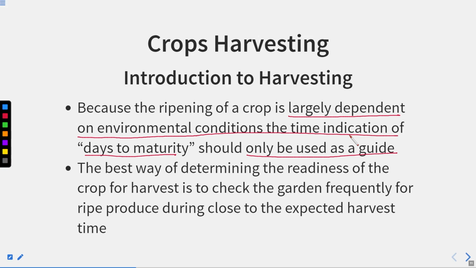We know that the spores of fungi and bacteria are all present in the atmosphere. So in the summer season, they get easily infected with those bacteria and fungi, right? So what to do? According to the environmental conditions, understanding the time indication of days to maturity is very, very important.